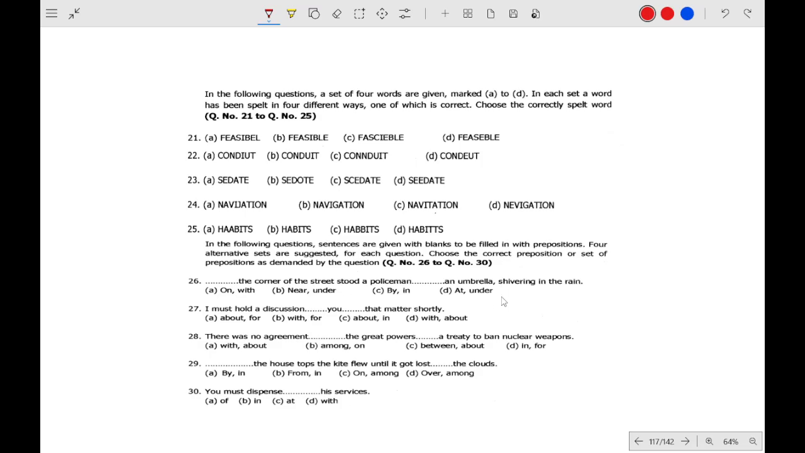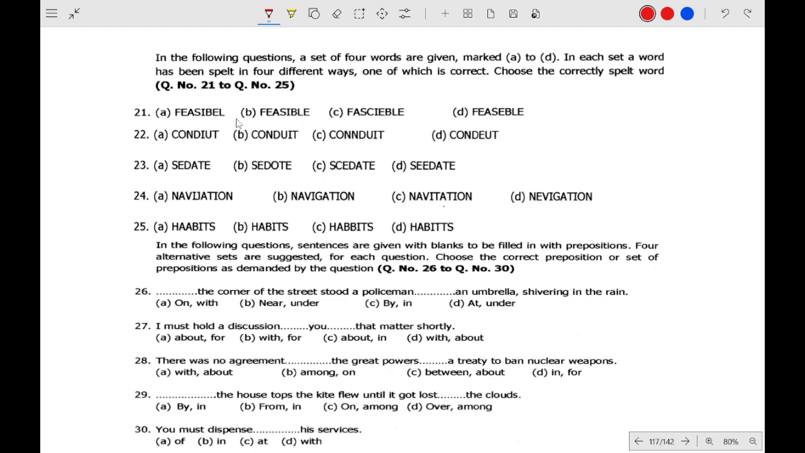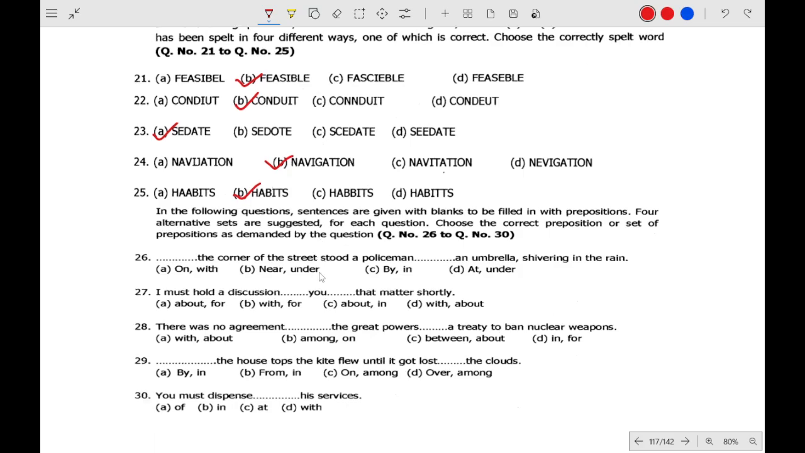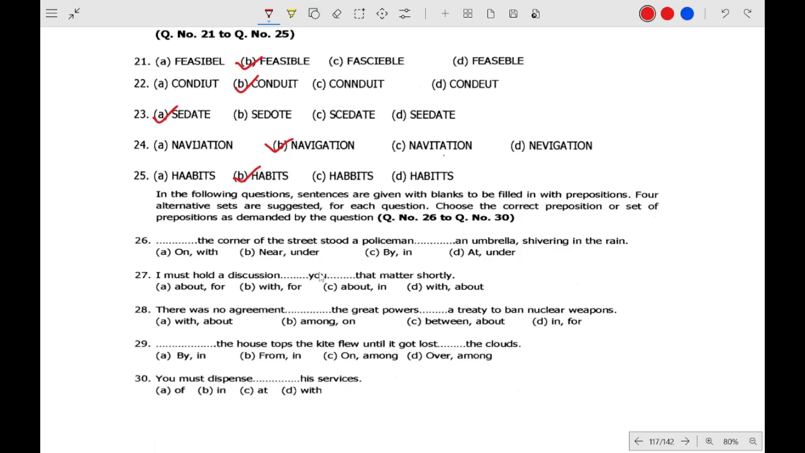And we have to find the correct meaning of these words. Okay, let me zoom in a little bit. Feasible, conduit. I am going fast because you can easily do it. Very easy. Sedate, navigation, habits. And we have to find the preposition. The preposition part is a little bit hard. You have to be very careful. Usually it is easy, but you have to be careful before choosing the right option.